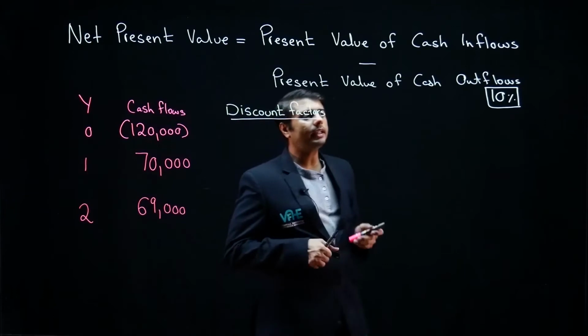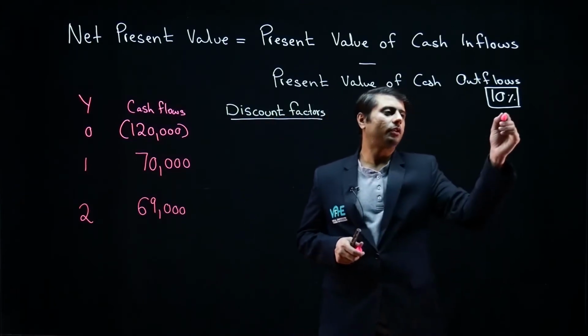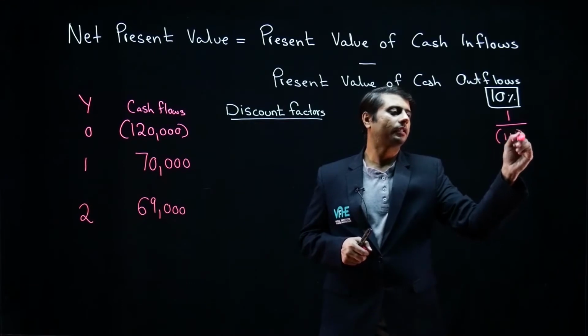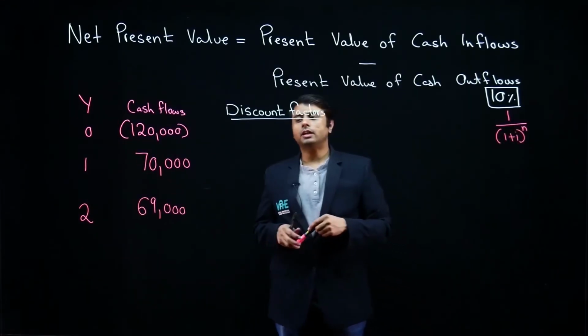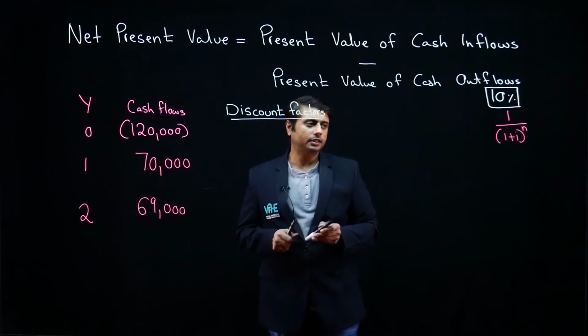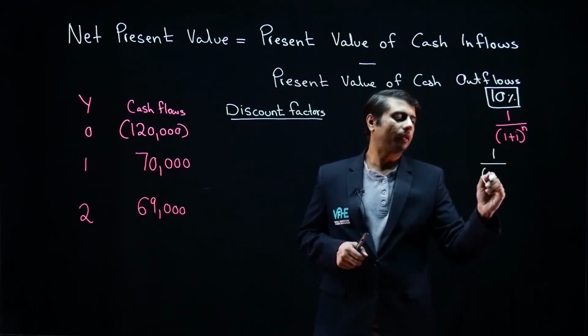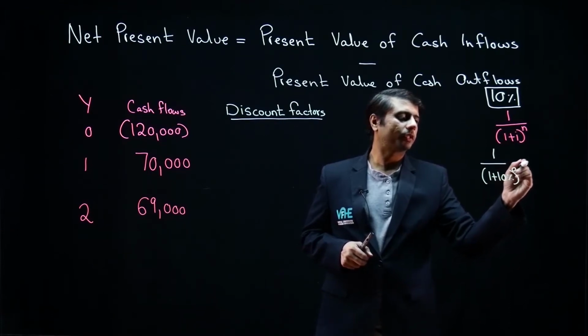To calculate any discount factor, we use a formula which is 1 divided by (1 plus i) to the power n. The first discount factor will be 1 divided by 1 plus 10% to the power 0, which is 1.